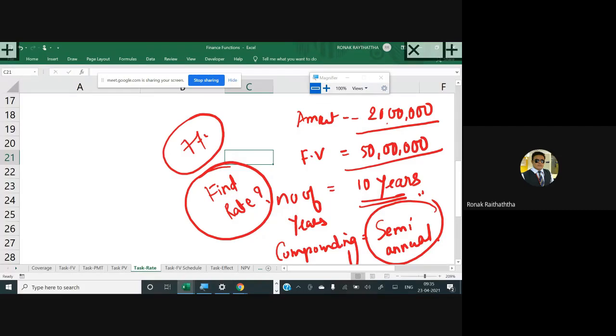If it comes around 7%, then I would not force him into risky investment avenues, because 7% can be received even in risk-free assets like fixed deposits and government securities.